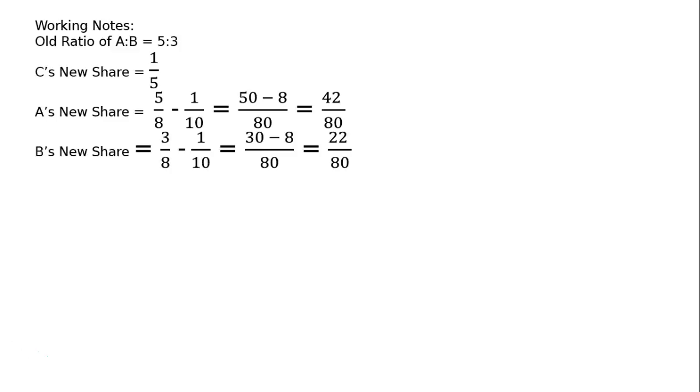Then B's new share, that is equal to 3 upon 8 minus 1 upon 10, that is equal to, LCM 80, 10 3s are 30 minus 8 is equal to 22 by 80.